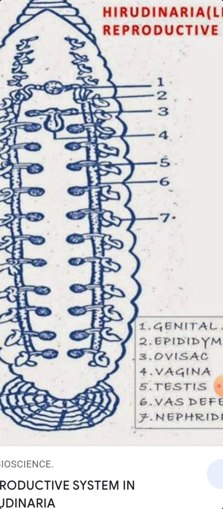You have to observe that there are 103 pseudo segments and 33 segments in the body of a leech. The ejaculatory duct: from the anterior end of the epididymis arises a short narrow tube called the ejaculatory duct.